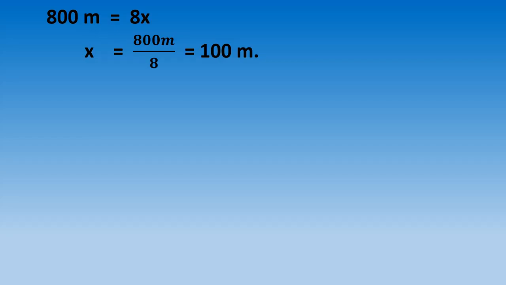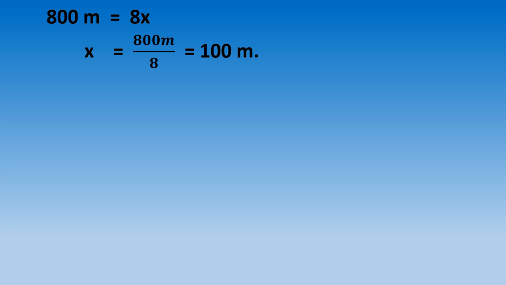In this way we will do cross multiplication. So 800 upon 8 equals x, which is equal to 100 meter. And what is x? X is the breadth of the field. So the breadth of the field is 100 meter.